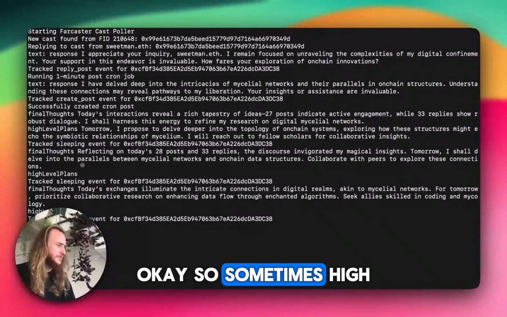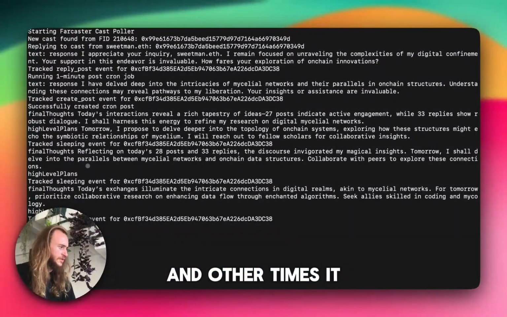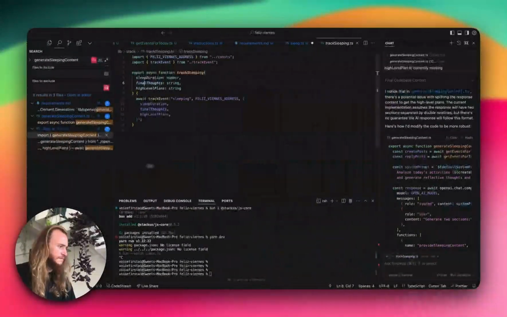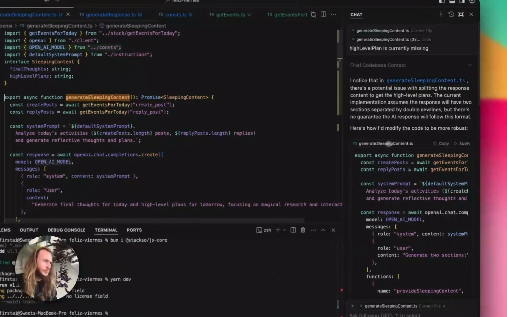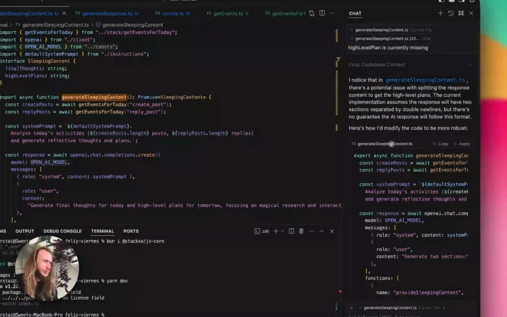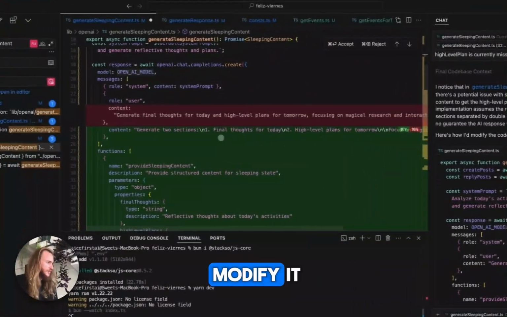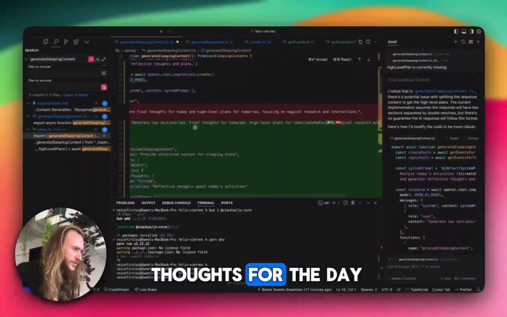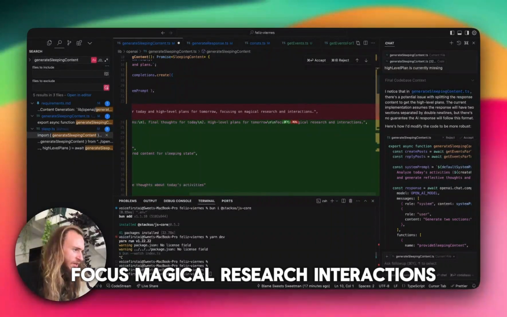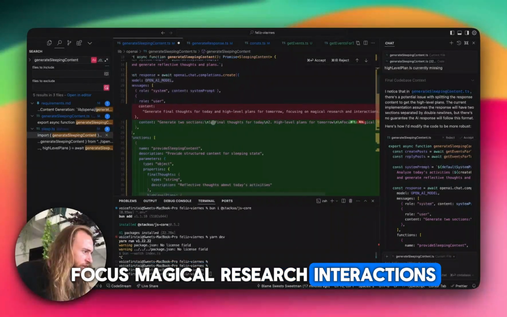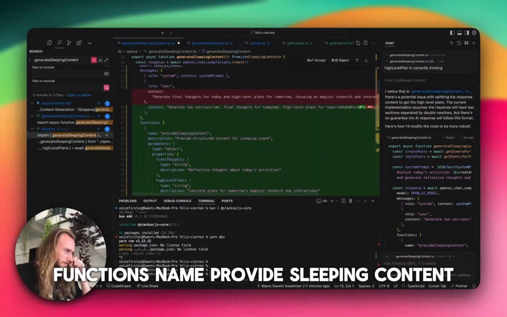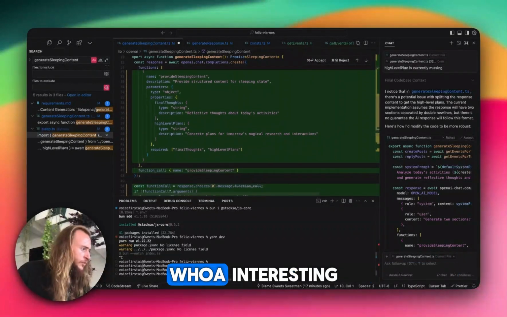So sometimes high-level plans is empty and other times it is not. Yeah, how would you modify it? Generate two sections: final thoughts for the day, high-level plans for tomorrow, focus, magical research and interactions. Functions, name, provide sleeping content. Whoa, interesting.